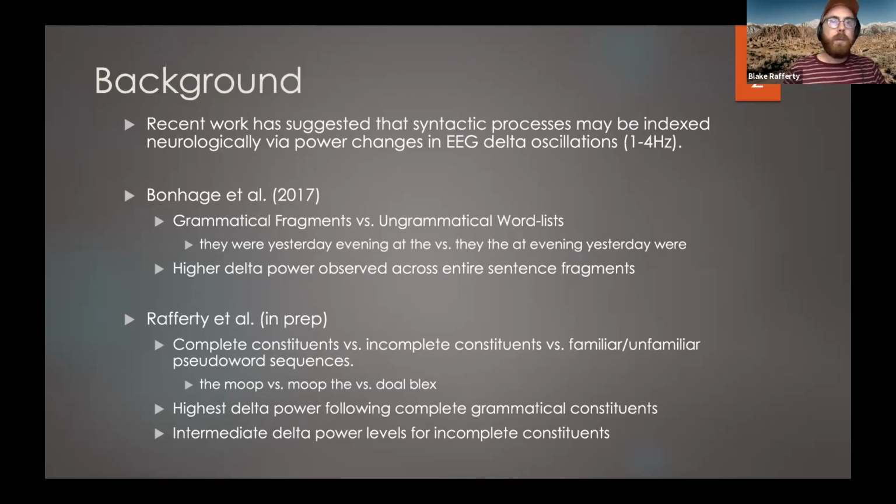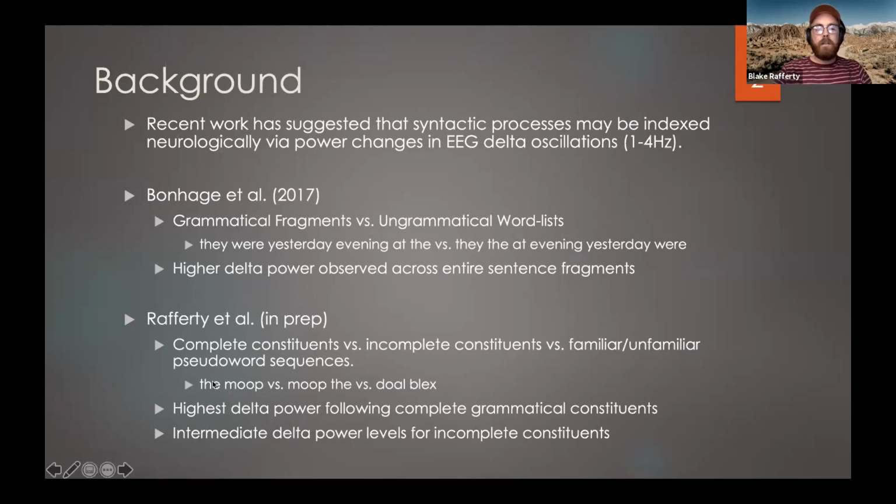But considering their results, we wanted to build upon that by studying grammar and syntactic processes and including information in the time domain. So in a previous study, we designed sentence stimuli to compare word sets that formed complete grammatical units, or constituents. They were little noun phrases that had a determiner like the word the, and a pseudo word like the word moop. We used pseudo words instead of real English words because it limited the effect that semantics might have on the processes that we were looking at.